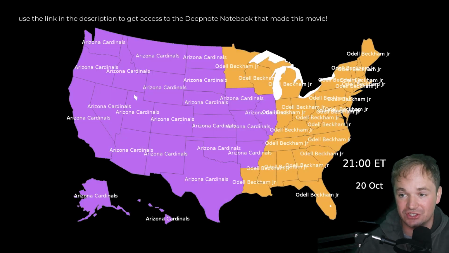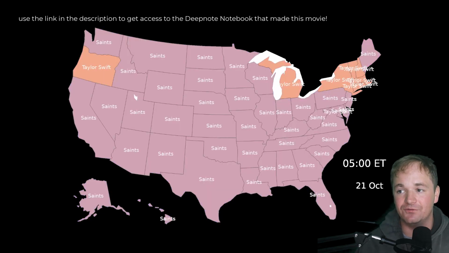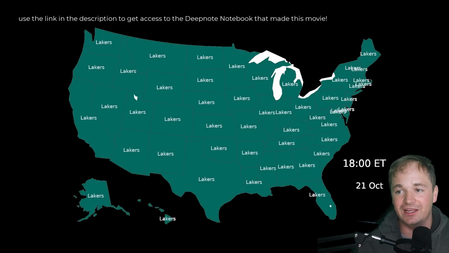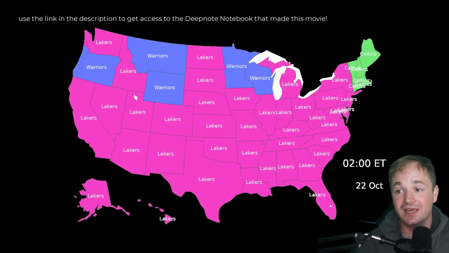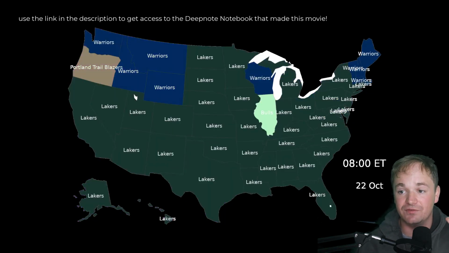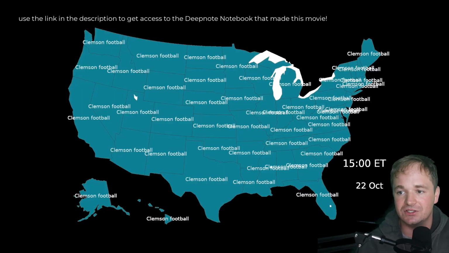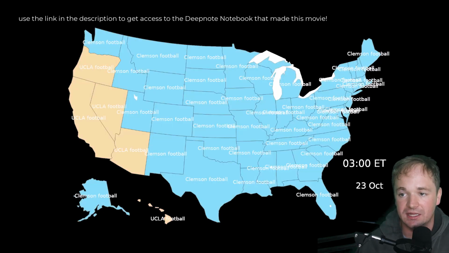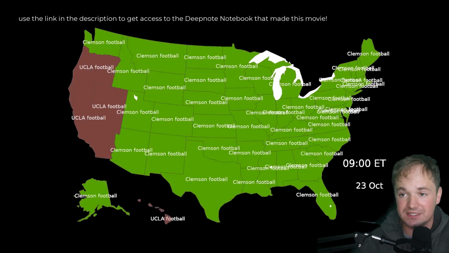Arizona Cardinals is just in Arizona. The Saints pop up. A lot of football, a lot of Taylor Swift going on. Lots of Lakers. People love to search about the Lakers. They're having a terrible season in the NBA, so there's a lot of buzz about them. Then you have the Warriors, more NBA teams, the Trailblazers, the Miami Heat, college football Saturday. So Clemson, LSU, UCLA, all those. And then UFC popped up for a second.